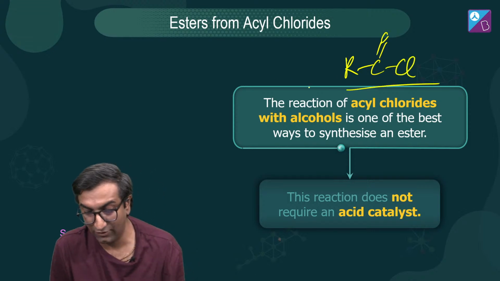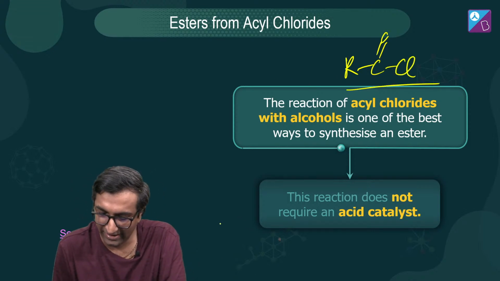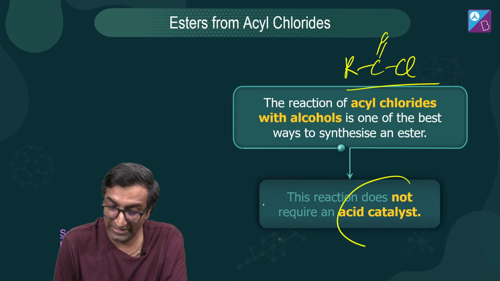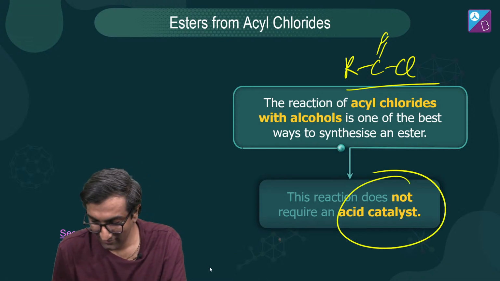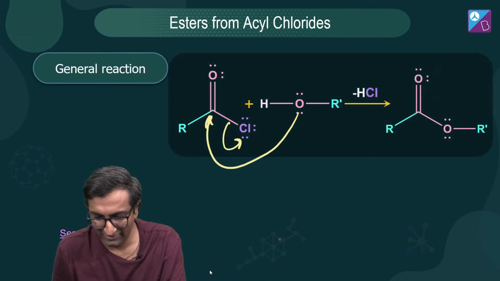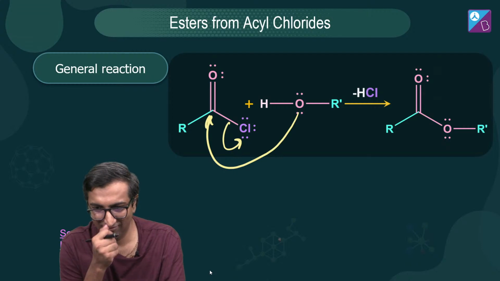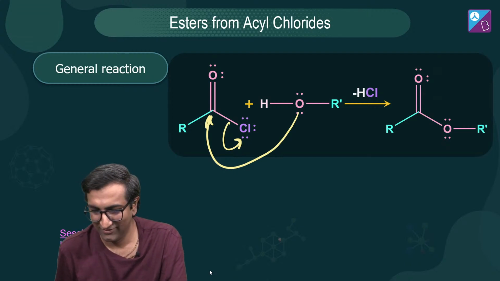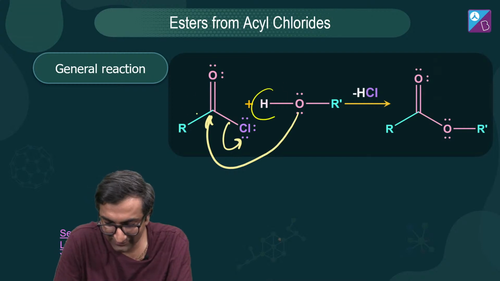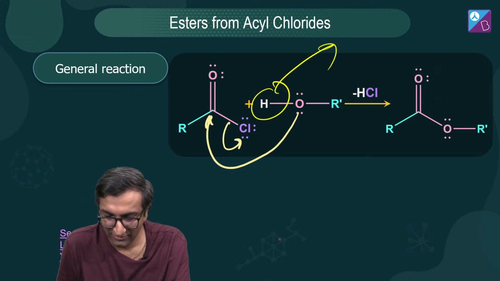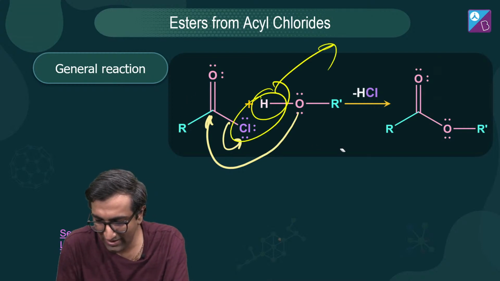You can go ahead and make an ester from this too. You don't need an acid catalyst. Yay! And that's weird, right? You're like, bro, this is cheating. This is cheating because it looks like this is getting rid of the H and Cl, and you get this.